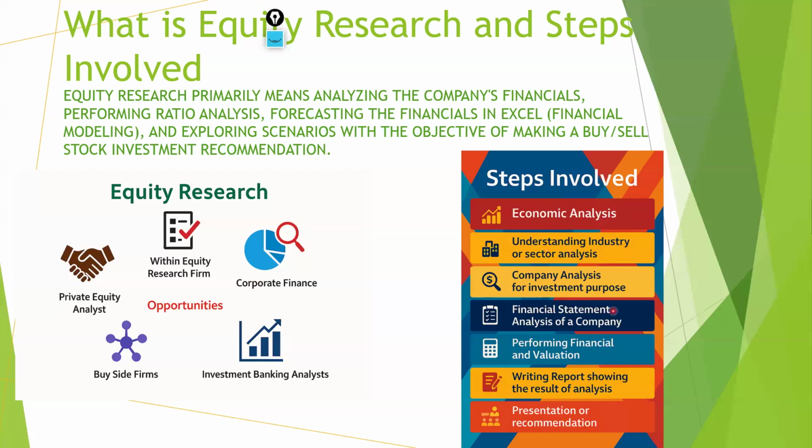After doing these things, economy, sector, industry, and company, you will do the financial statement analysis of a company. In the financial statements, we'll do the profit and loss statement, the balance sheet, and finally the cash flow statement. After doing this financial statement analysis, we will do the financial modeling on a particular company.